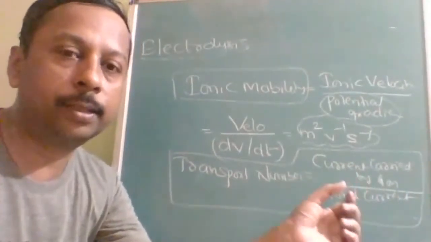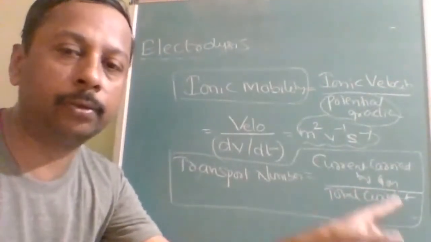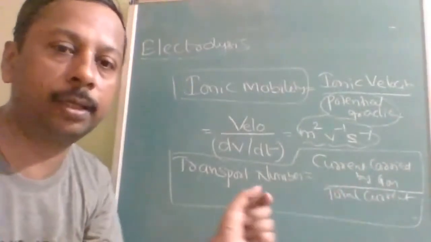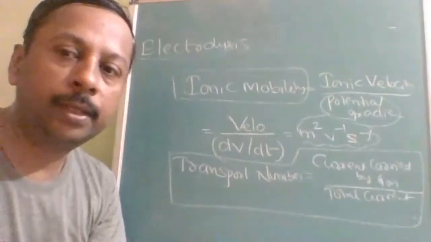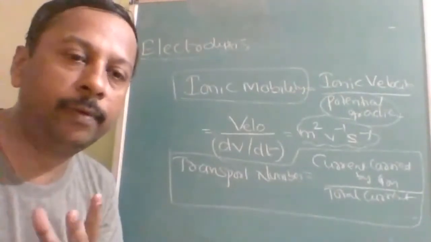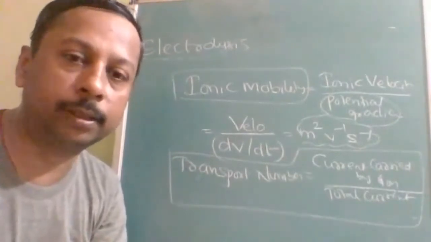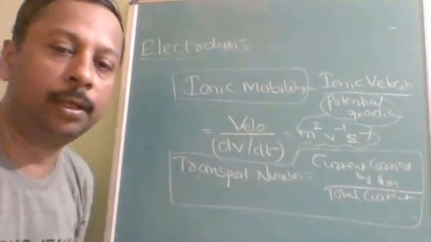So let us take cation: current carried by cation divided by total current carried by cation and anion. Anion: current carried by anion divided by total current carried by cation and anion. Like that, transport number is applicable for each individual ion. So everywhere you will find two transport numbers, the transport number of cation and the transport number of anion.